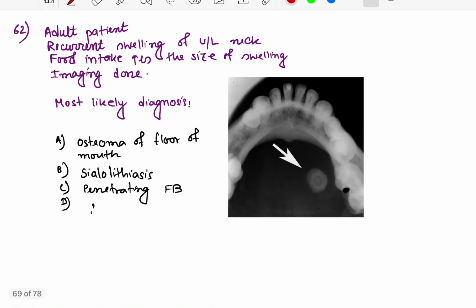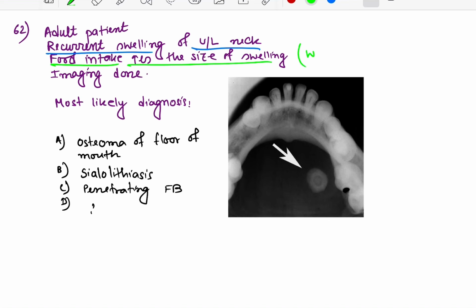Coming to question number 62, adult patient with recurrent swelling of unilateral neck. So there is recurrent swelling on one side of the neck. Food intake usually increases the size of the swelling and worsens the symptom.